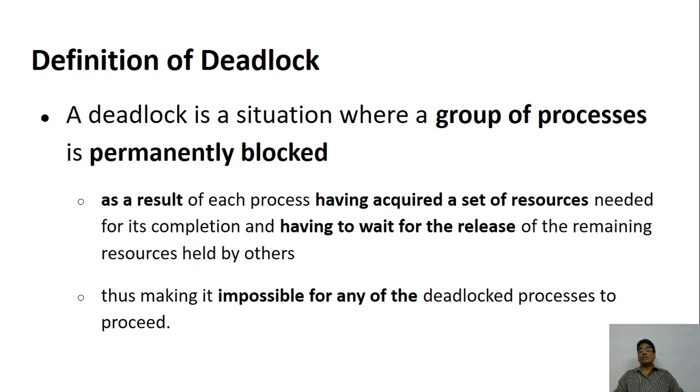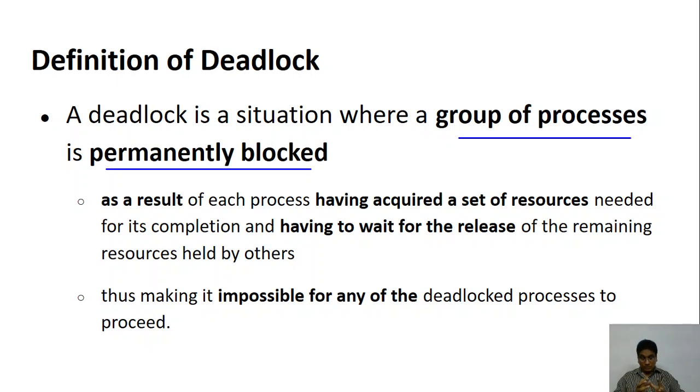So what is a deadlock? A deadlock is a situation wherein a group of processes, I have given you only two processes, may be permanently blocked as a result of each process having acquired a set of resources needed for its completion and having to wait for the release of the remaining resources held by the other.